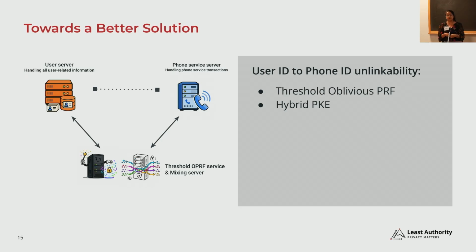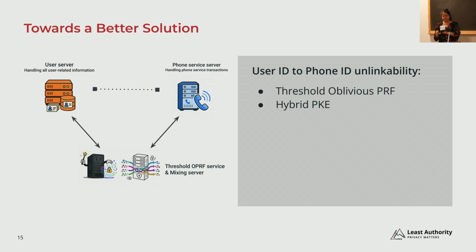But there the problem is that then the servers that participate in the threshold decryption actually learn the user ID, phone ID mapping in clear, and this is not what we wanted. So we ideally want a solution where none of the entities will learn the user ID or phone ID mapping in clear while computing the evaluation for them.